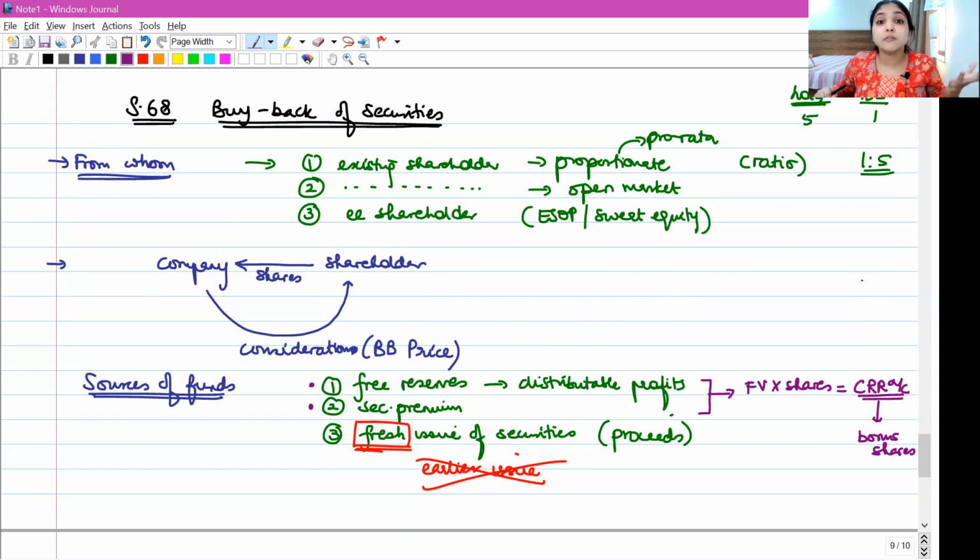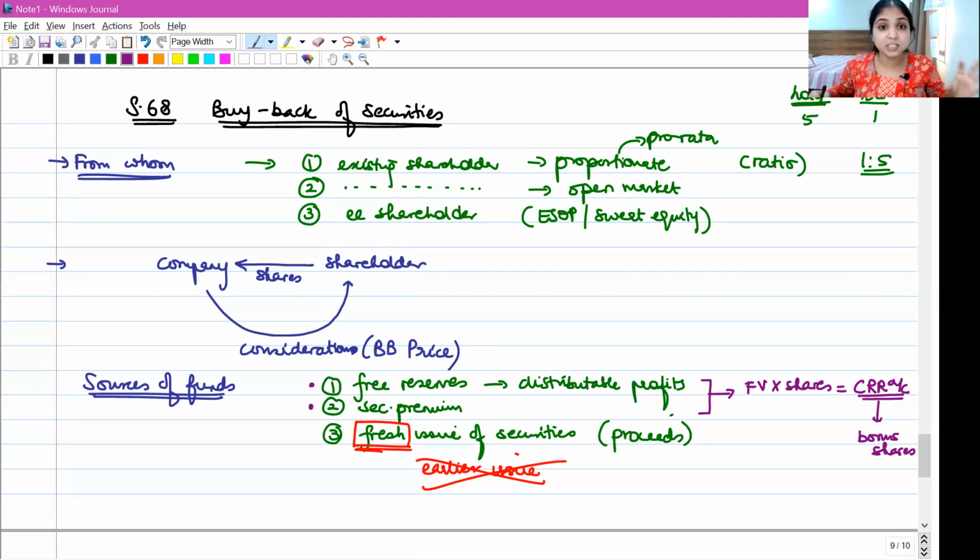Second concept we learned: from where is the company going to take money for buyback? 3 places: free reserves, securities premium, and proceeds of fresh issue. Don't forget, proceeds of fresh issue of securities. We cannot use leftover money of earlier issues of securities. We have to make a fresh issue. If we take money out of place 1 and place 2, we will see how many shares we are buying back out of such money.